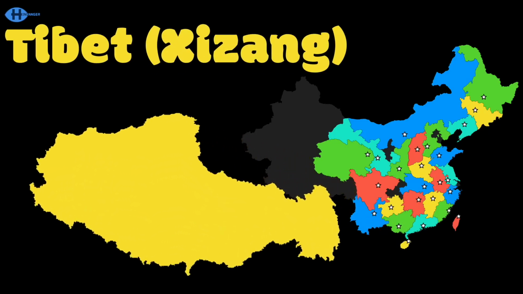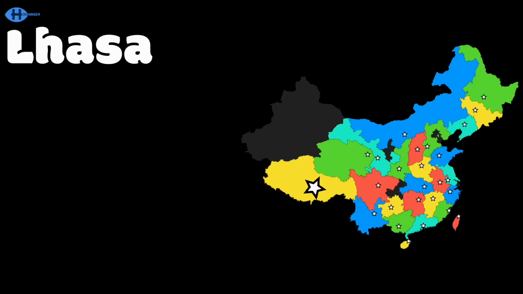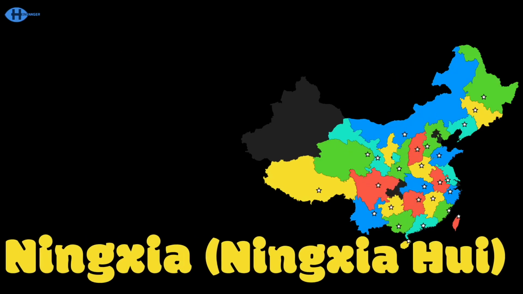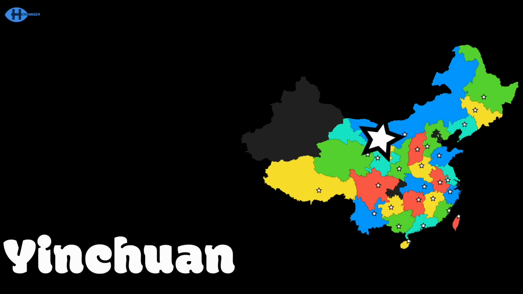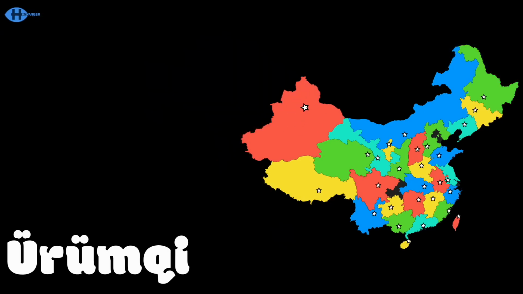Tibet borders India, Bhutan, Myanmar, and Nepal. Lhasa's the name given to my capital. Ningxia is an autonomous region that's very small. Yinchuan is the capital to recall. Xinjiang or Xinjiang Uyghur borders 8 different countries. I have a capital, it's named Urumqi.